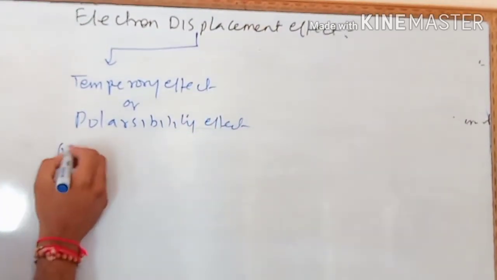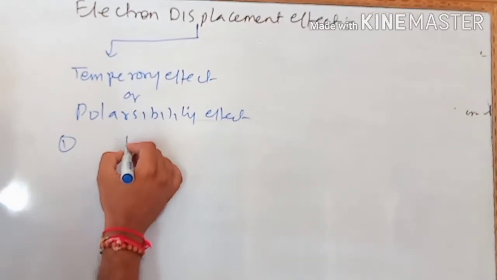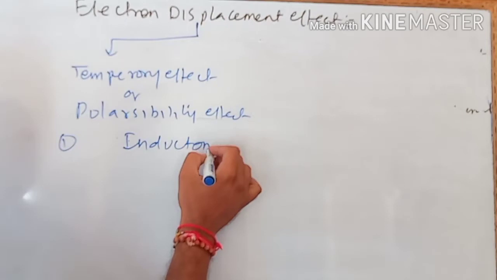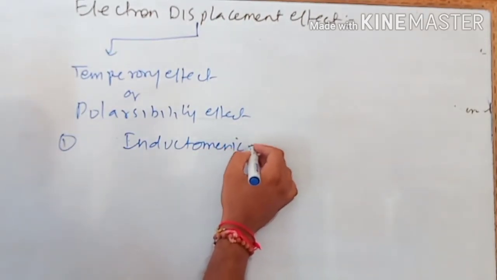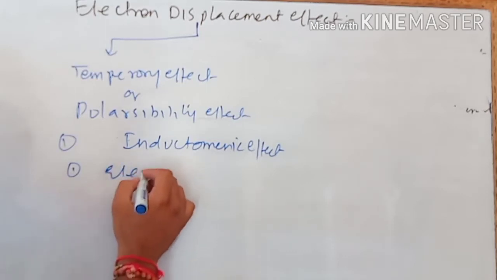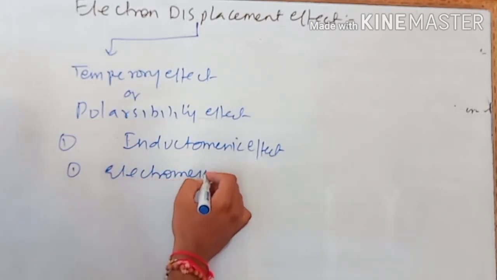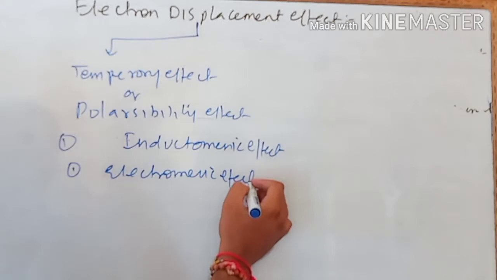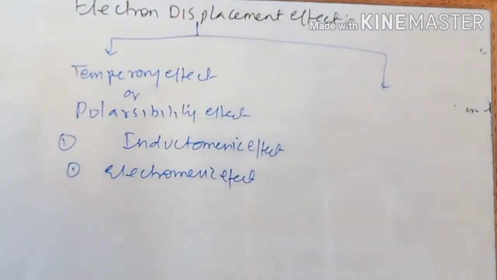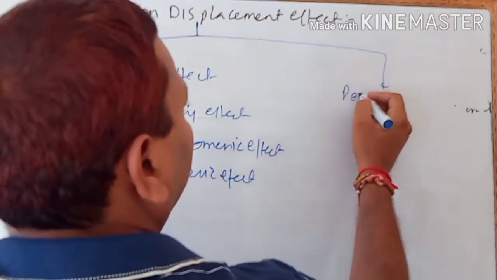The first one, as we told you earlier, is the inductomeric effect, and the second one is the electromeric effect. Now similarly, the second classification is the permanent effect